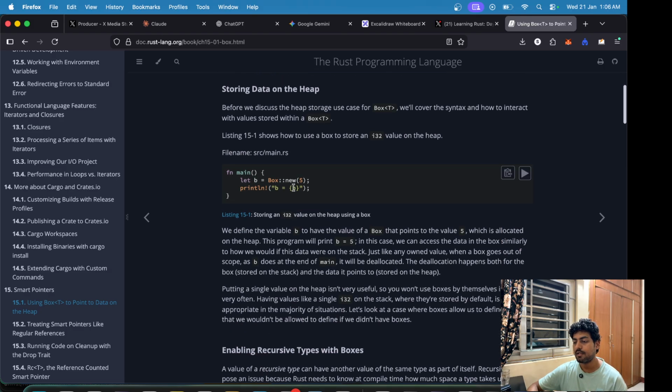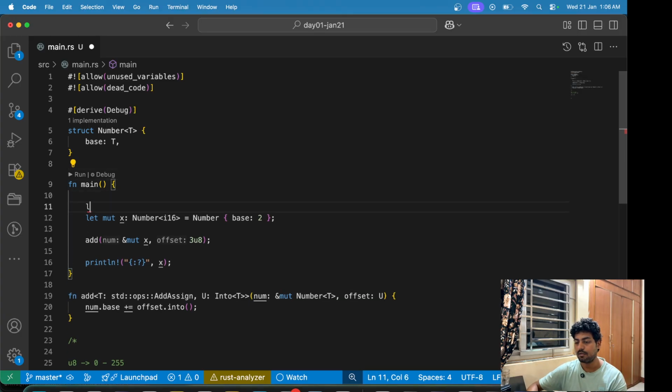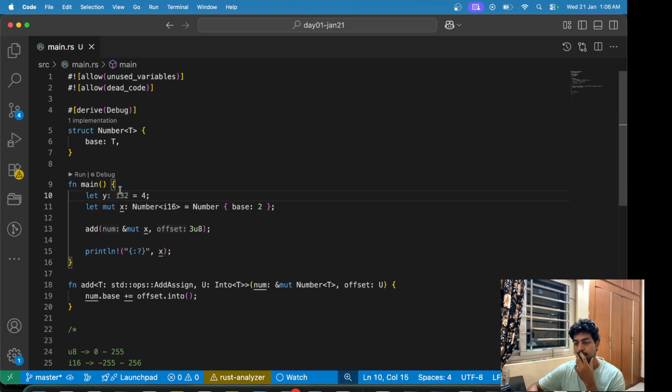The idea is that, first of all, these are very primitive data types and they are defined on the stack itself. But if we want to define something on the heap, we need to have a pointer or access to that. So Box is simply defining some data type on the heap. When we do this, let y equals 4, this y is actually defined on the stack. This is assigned on the stack because it's a fixed value, so the length is fixed.